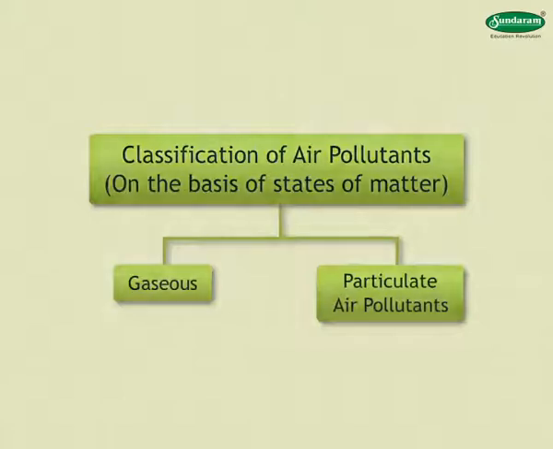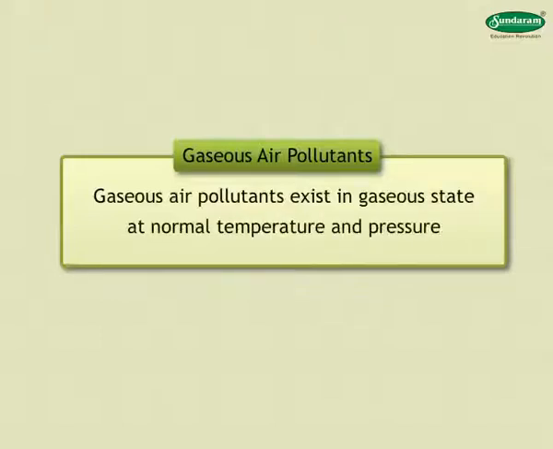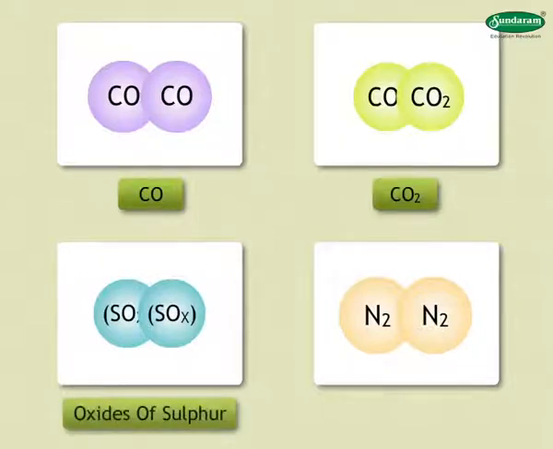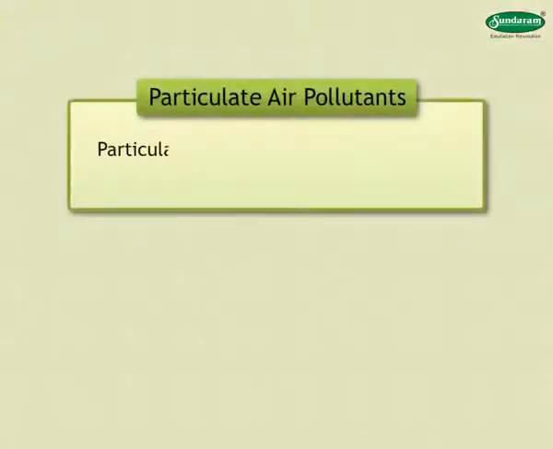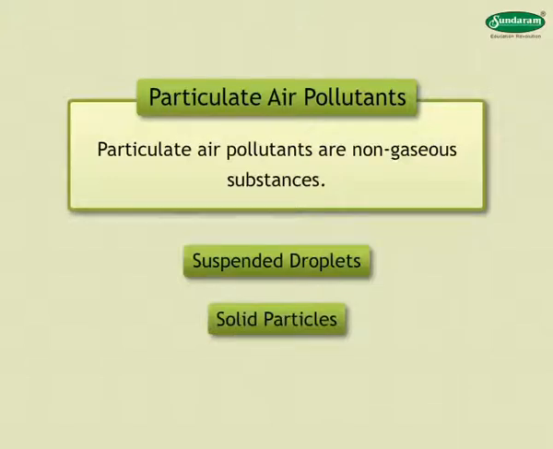air pollutants. Gaseous air pollutants exist in gaseous state at normal temperature and pressure. For example, CO (carbon monoxide), CO2 (carbon dioxide), and oxides of sulfur and nitrogen. Particulate air pollutants are non-gaseous substances. For example, suspended droplets, solid particles, and mixtures of both.